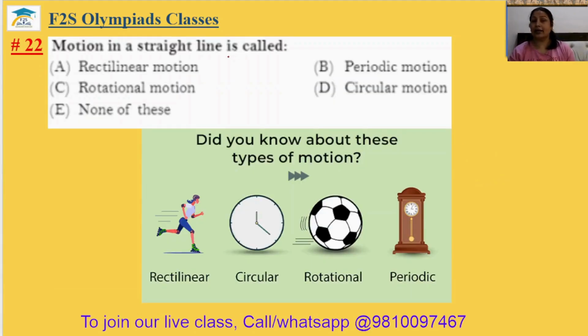Motion in a straight line is called rectilinear. The circular path is circular motion. If the motion is just rotating on its axis and moving forward, then it is rotational motion. This is the periodic motion. Option A will be the answer. The 22nd answer is option A.